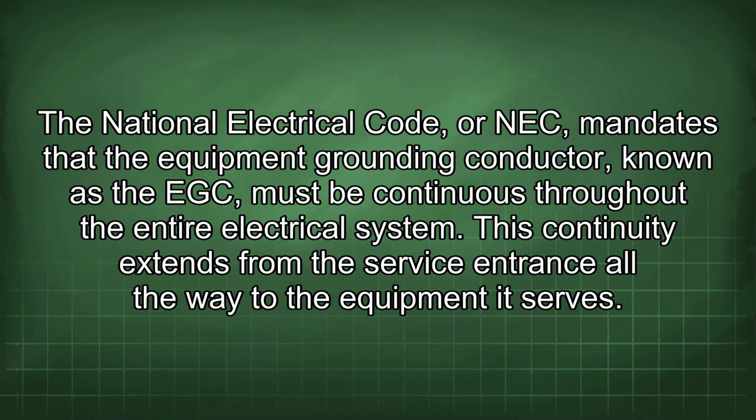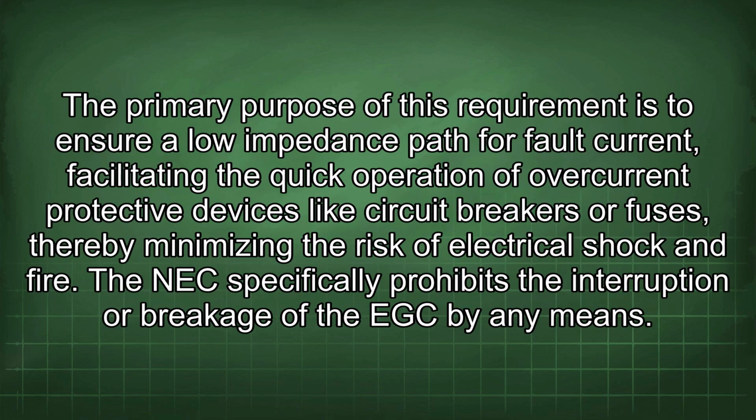The National Electrical Code, or NEC, mandates that the equipment grounding conductor, known as the EGC, must be continuous throughout the entire electrical system. This continuity extends from the service entrance all the way to the equipment it serves. The primary purpose of this requirement is to ensure a low impedance path for fault current, facilitating the quick operation of overcurrent protective devices like circuit breakers or fuses, thereby minimizing the risk of electrical shock and fire.